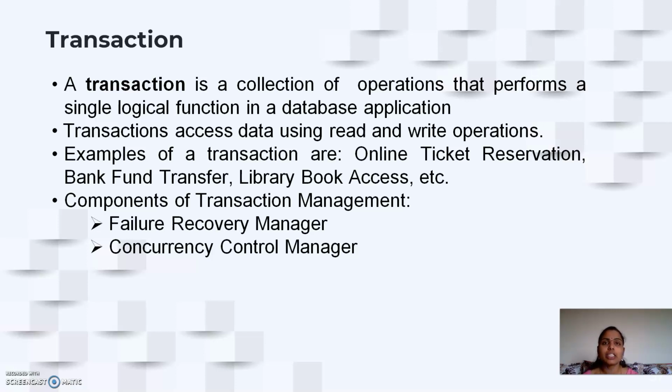If we say it is a banking transaction like a fund transfer, you want to debit some amount from your account and credit some amount into the other person's account. In that case, what is the logical sequence of operations that have to be performed? First of all, log in to your account, give your credentials, select your beneficiary account, select the amount that we want to pay, obtain the OTP, provide the transaction password, then perform your operation.